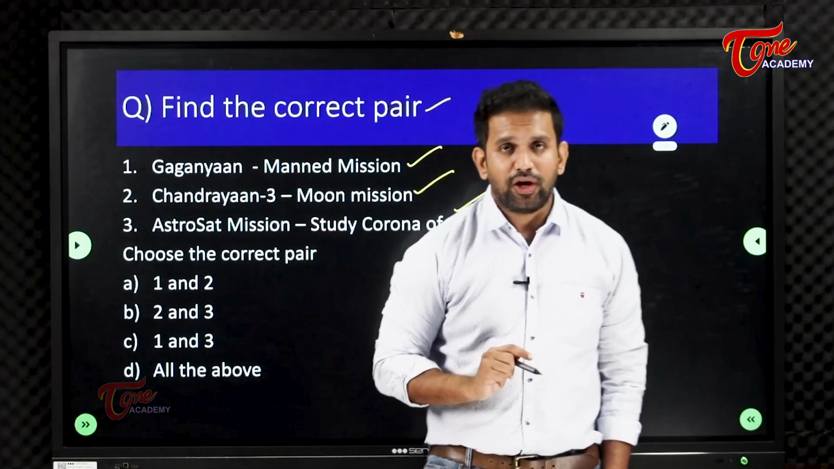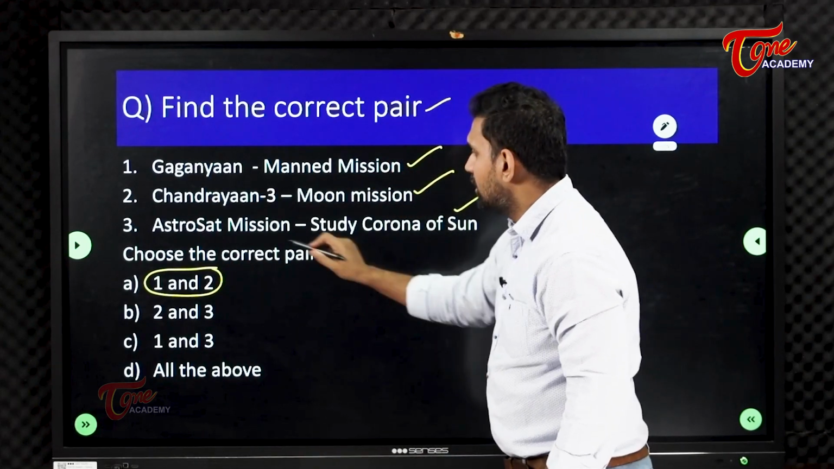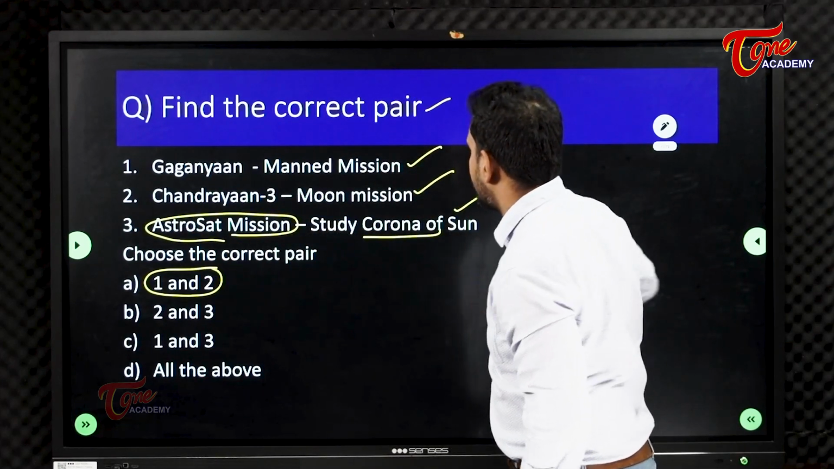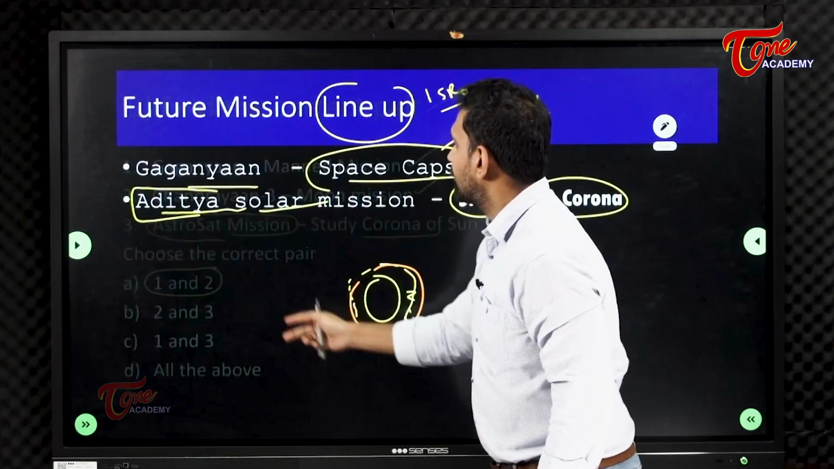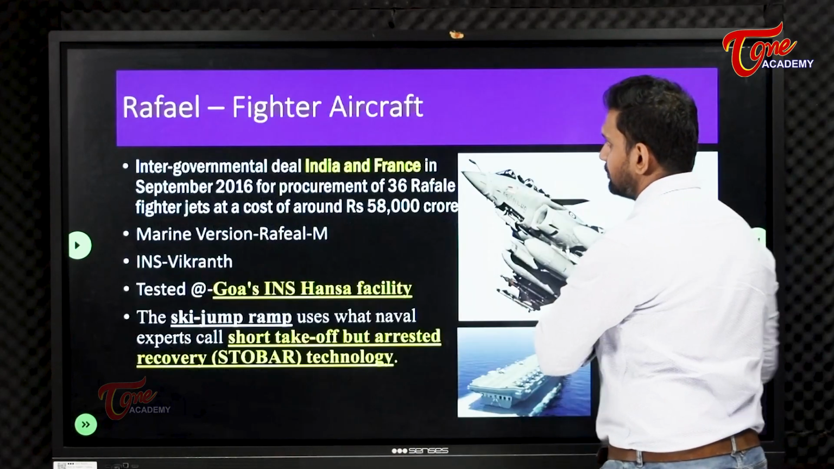So your answer here is 1 and 2. Why? Because the Astrosat mission is different. Studying the corona of the sun is the Aditya mission. Okay, fine.